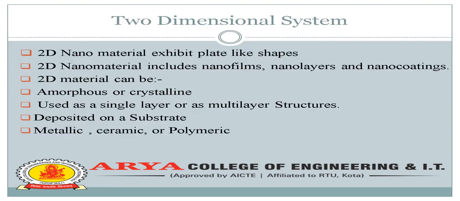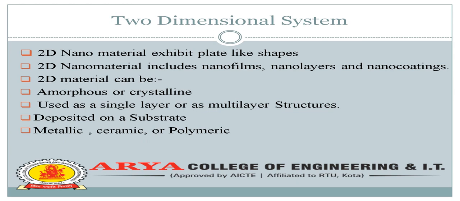What is a two-dimensional system? 2D nanomaterials exhibit plate-like shapes. 2D nanomaterials include nanoflakes, nanolayers, and nanocoatings. 2D material can be amorphous or crystalline, used as a single layer or multi-layer structures, deposited on a substrate, metallic, ceramic, or polymeric. So the two-dimensional system is basically used in nanostructure fabrication methods in the forms of nanofilms. We can say thin films, and nanolayer or nanocoating we can use.